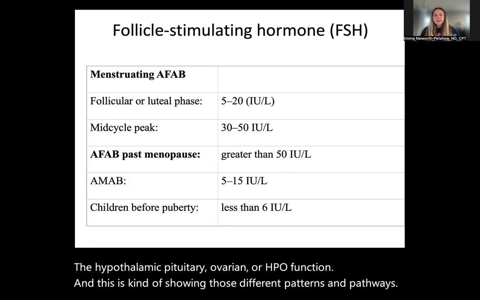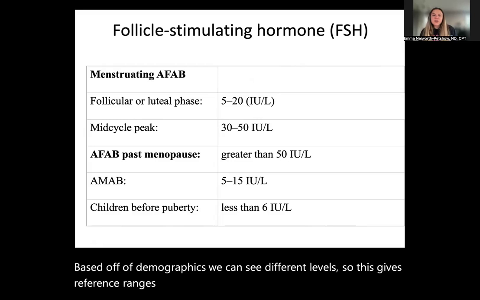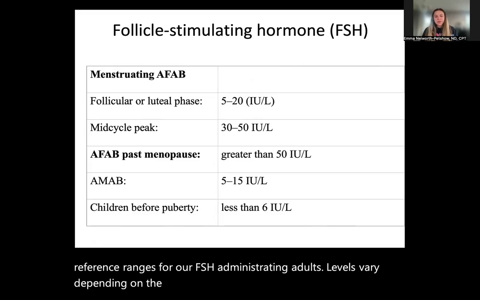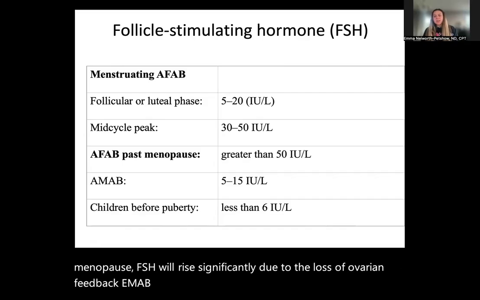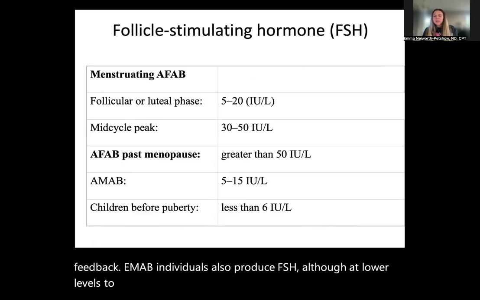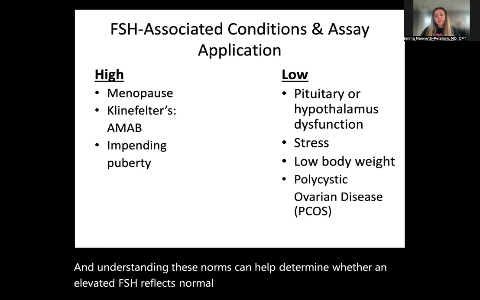Based off of demographics, we can see different levels. So this gives reference ranges for our FSH. In menstruating adults, levels vary depending on the follicular or mid-cycle or luteal phases. After menopause, FSH will rise significantly due to the loss of ovarian feedback. AMAB individuals also produce FSH, although at lower levels, to support spermatogenesis. And understanding these norms can help determine whether an elevated FSH reflects normal physiology or potentially ovarian failure.